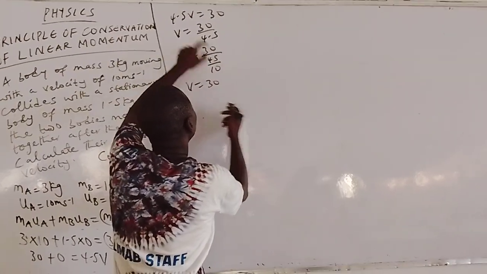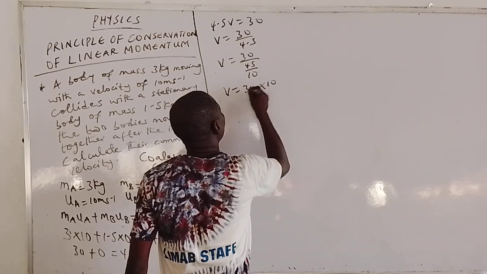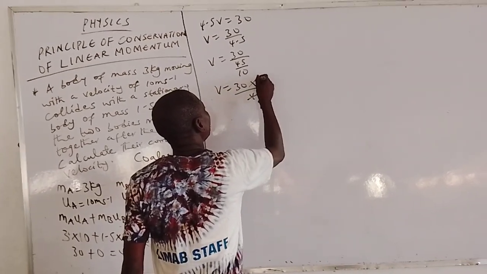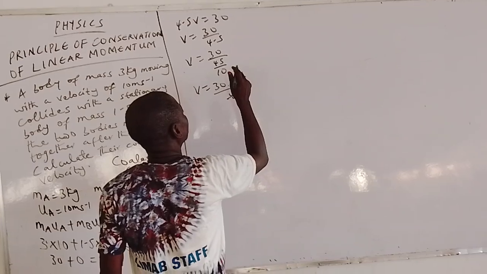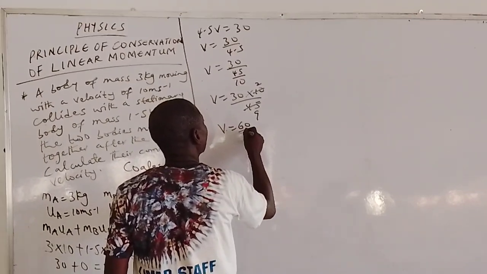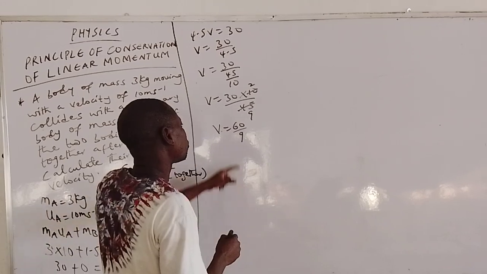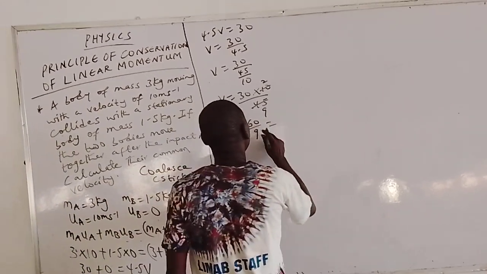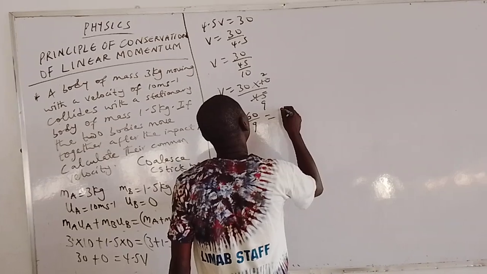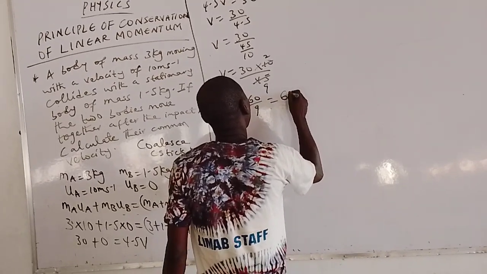So V is equal to 30, and 45 over 10 will now invert. It becomes 10 over 45. So 5 into 45 is 9, 5 into 10 is 2. 2 times 30, V is equal to 60 divided by 9. So how many times does 9 go into 60? 9 times 6 is 54.